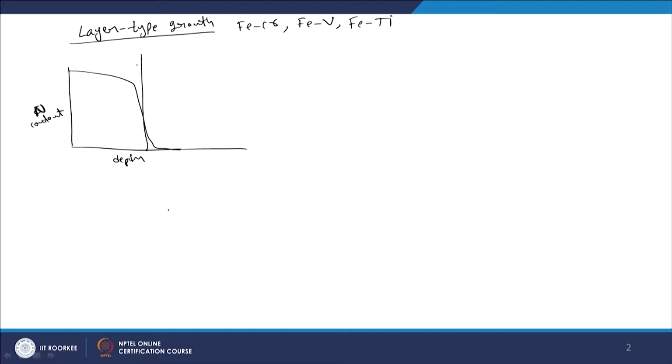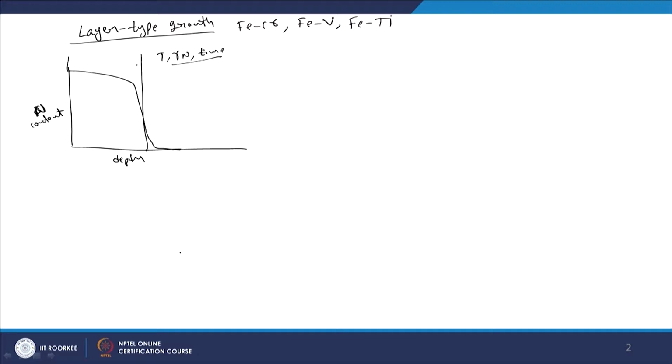So, we are now interested in understanding the growth rate of these layers, for example, as a function of time for a given temperature and nitriding potential, or if we are changing the temperature while keeping the nitriding potential and the time constant, how the temperature changes the growth of these layers. We have seen that these parameters do influence the growth rate in the previous lecture.